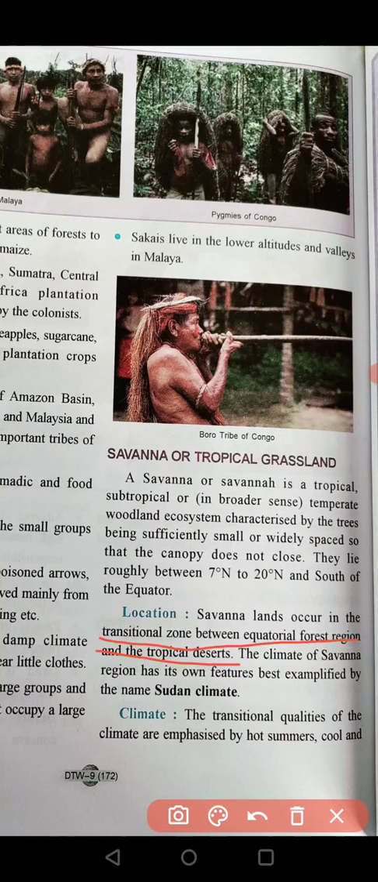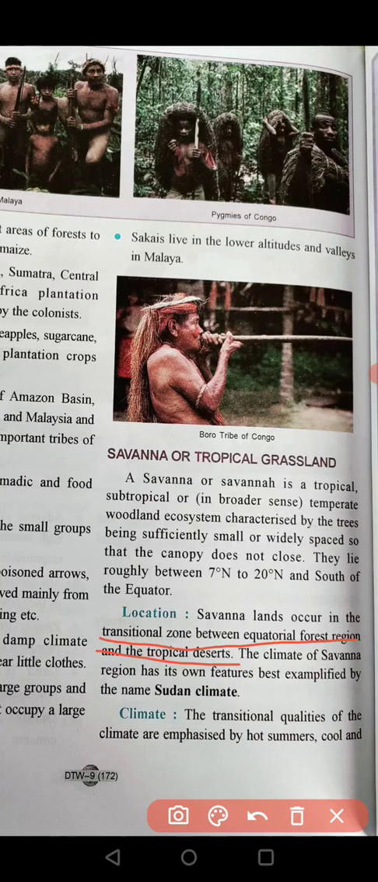It is a space between these two regions, and the climate has its own special features which are best exemplified by the name Sudan climate. The climate of this place is also known as Sudan climate. Now let us see what the transitional qualities of this climate are. Transitional means that it keeps on changing.